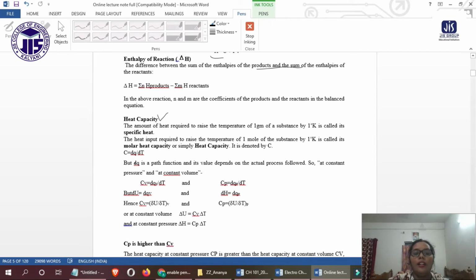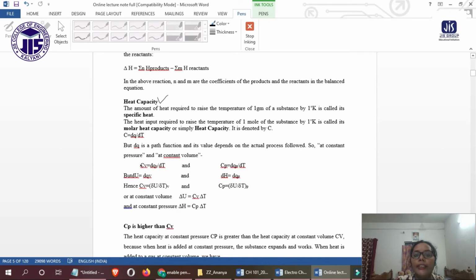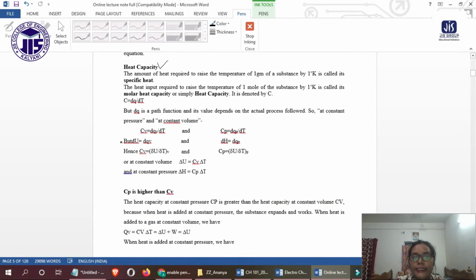Heat capacity is denoted by C, and thus C equals dq by dT. But dq is a path function and its value depends on the actual process followed.